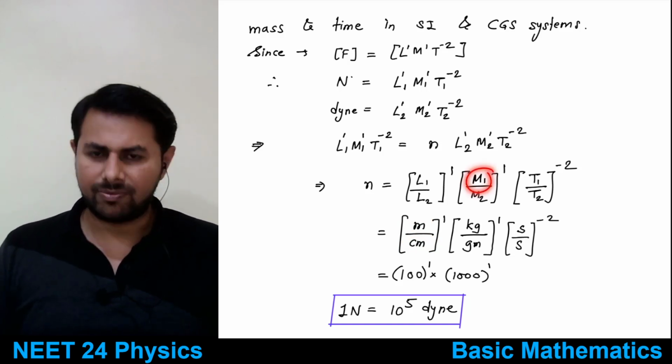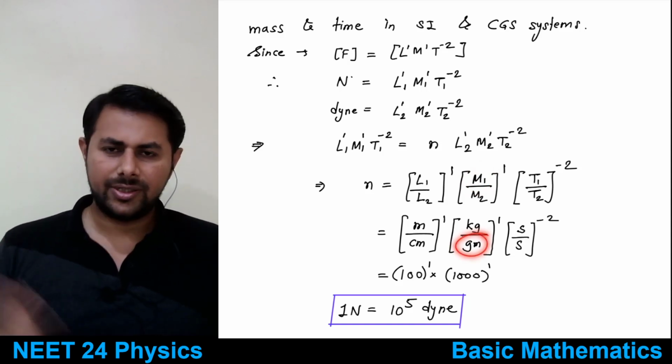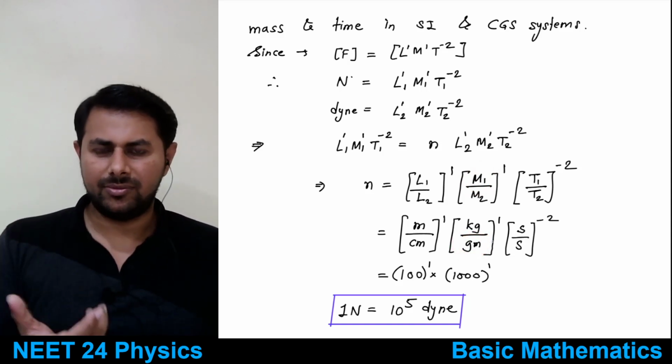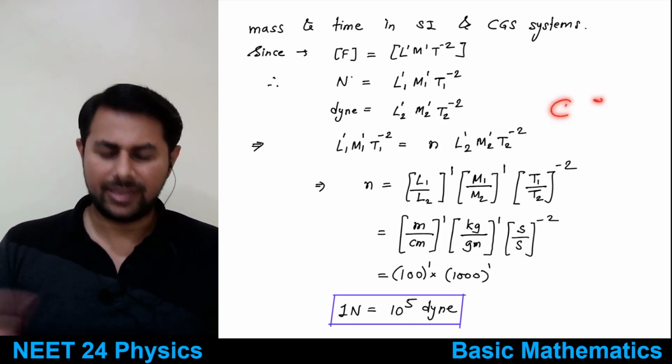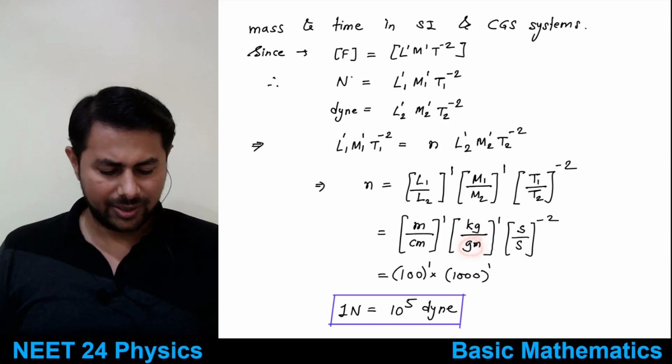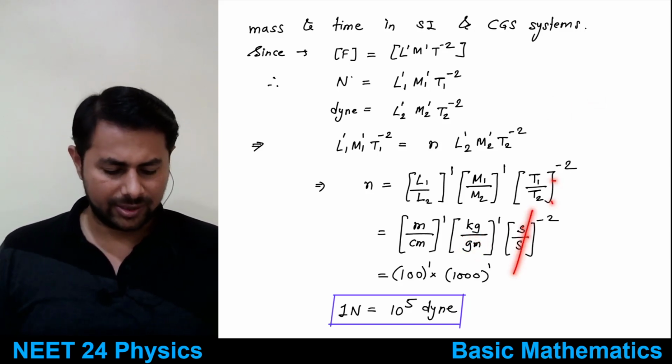The unit of mass is kg, and in CGS it is gram. Then you have second, which gets cancelled out. The unit of time is equal.